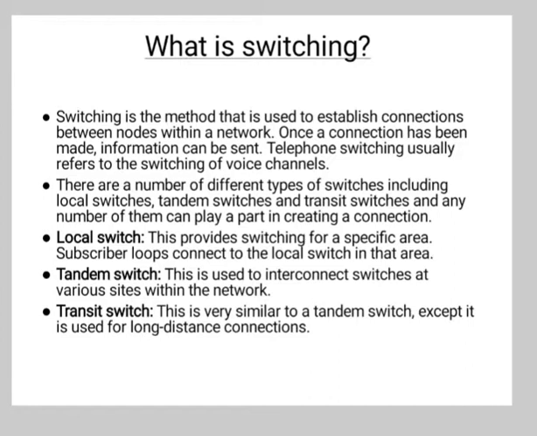Now, the functions of the switching system. The first function is attending. The system should continuously monitor all the links associated with it and detect all the incoming requests. This calling signal is known as the seize signal. The second function is information receiving. The system must receive the entire information from the calling party as to the called line. This signal is called the address signal.